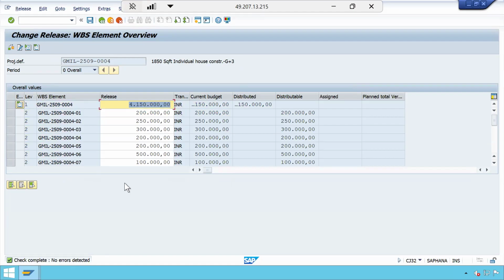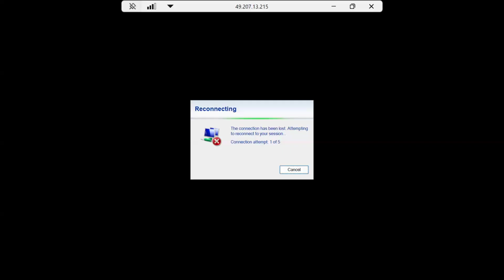So whenever you get some error while performing, see, all these things that I am showing, business transactions will be performed by the end users in real time. As a consultant, we will not perform this. Only while doing demo sessions, when we are showing the demo to the business process owners, then we will perform these transactions. But in the real time production server, end users or the business process owners will do it. You will not be able to touch those things.